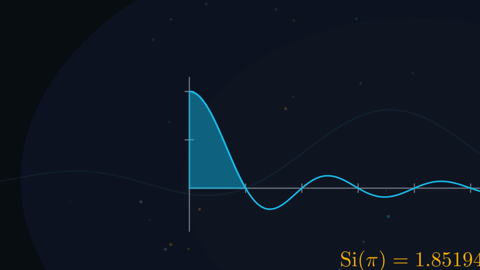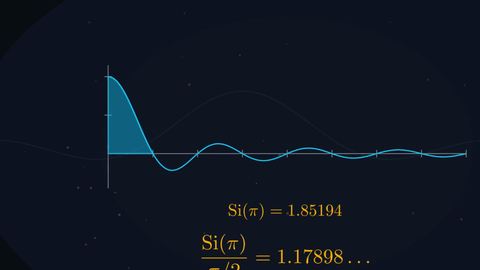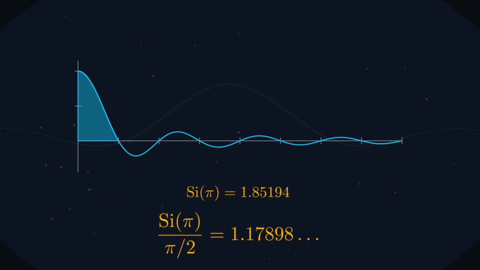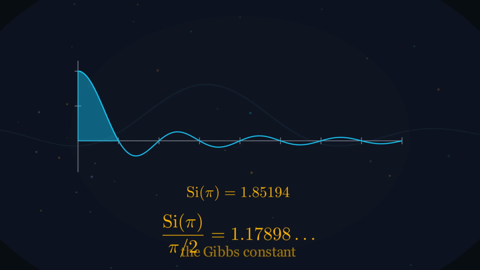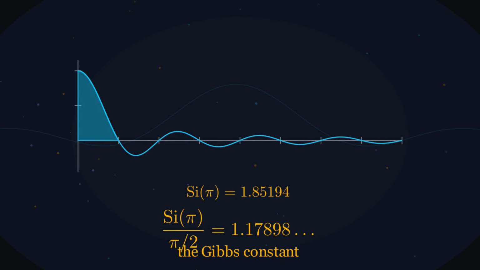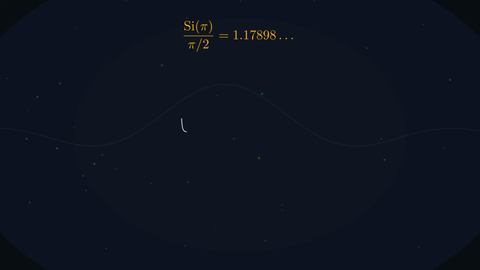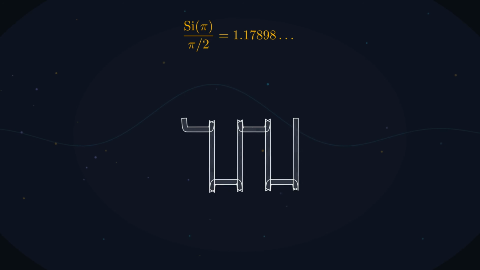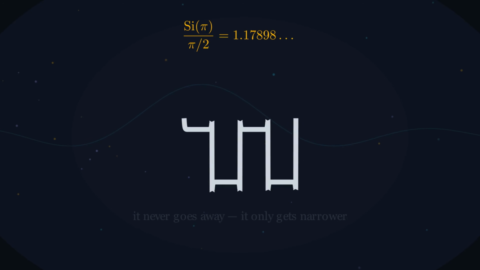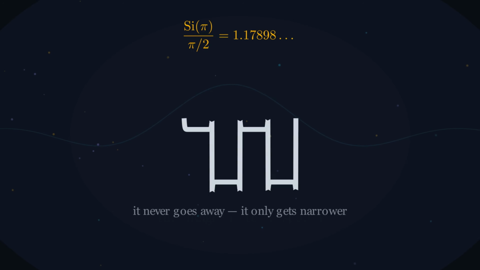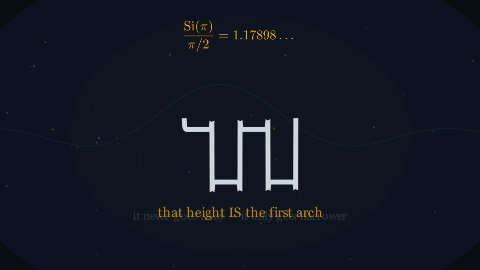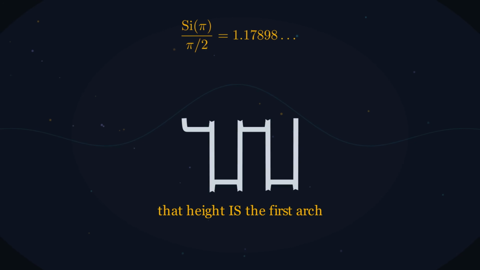Divide it by the final answer, and you get 1.179, 17.9% past the target, which works out to about a 9% overshoot of a full jump. That number has a name. It's the Gibbs constant. That is the ringing at every sharp edge in signal processing. It never goes away, no matter how many terms you take. It just gets narrower. And the exact height of that ringing is the first hump of the curve we have been staring at for 13 minutes. Nothing else. Just this arch, divided by pi over 2.